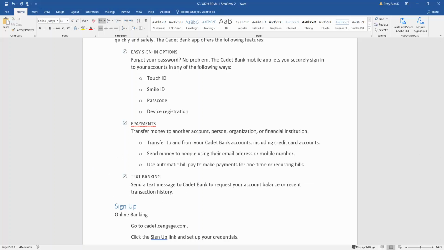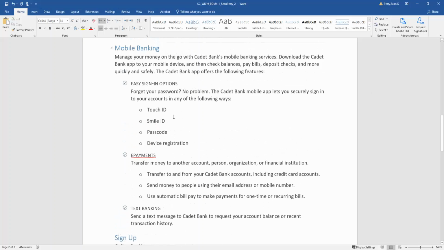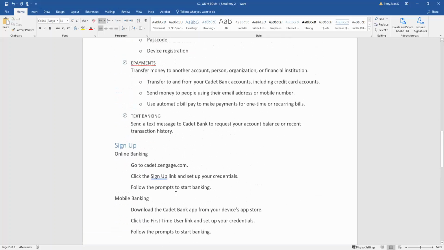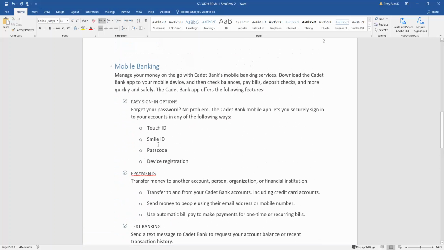So step number 6 says apply the color ice blue accent 1 darker 50% to the bullets for the 2nd level list items in the mobile banking section. So let's look at the mobile banking section. So that's all of these items right here in this section. So what we want to do is we want to go ahead and highlight these again.